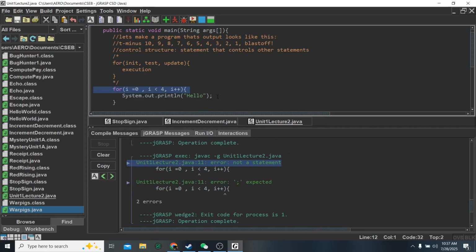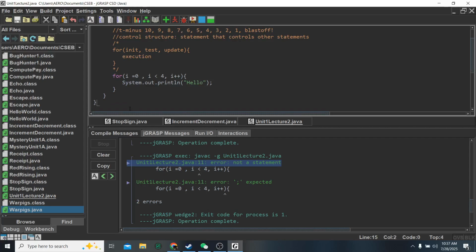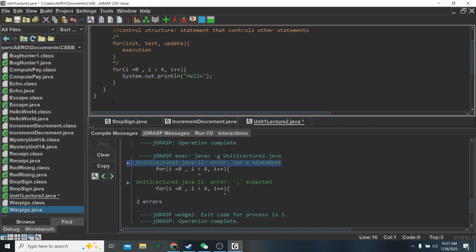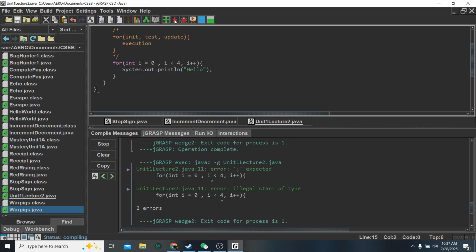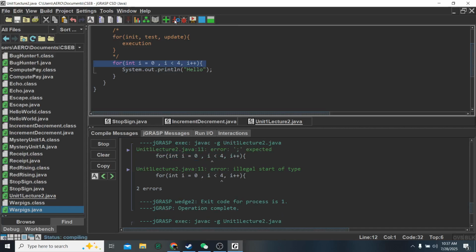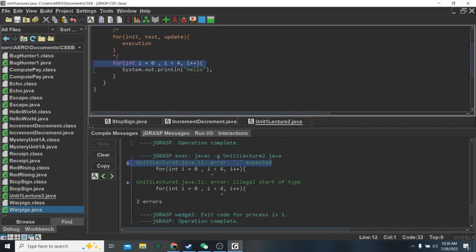We have 2 errors. Let's go ahead and look at our errors here and fix them, okay? So it's saying that it does not like how we set up our thing here. Let's see what we did wrong. Okay, first mistake I noticed is I forgot to tell that I is an integer. Remember, in Java, we have to tell it what data type it is. So let's go ahead and try to fix that, see if that fixed it for us. We still have an error. Let's see what this error is now.